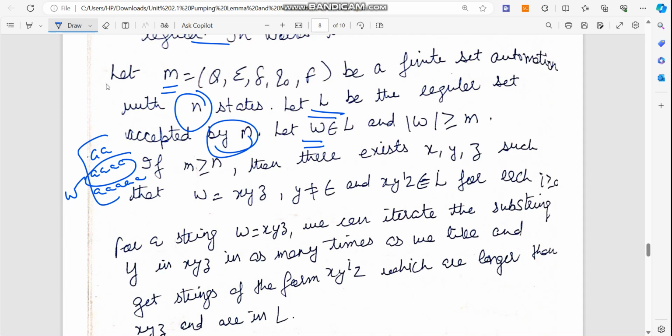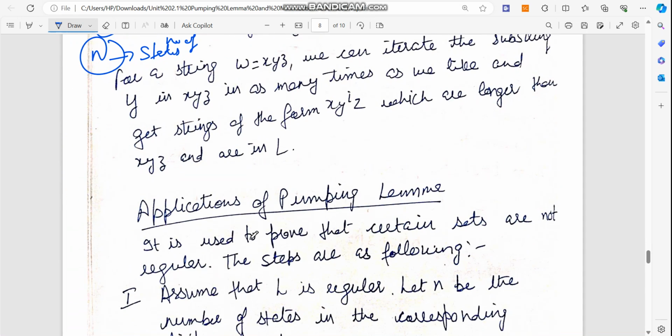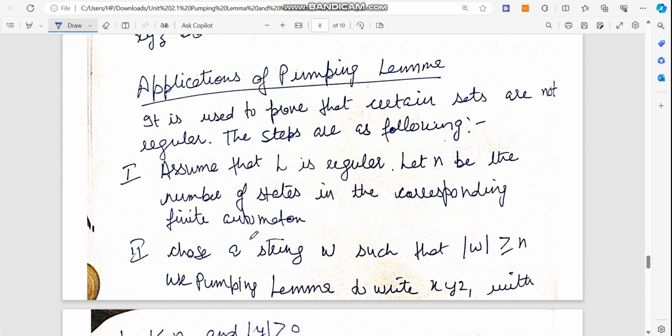So when we consider this, we say that the length of this string is greater than or equal to the total states, meaning the size of the machine should be smaller than the string. And we consider a value n, where n simply denotes the number of states in the pumping lemma machine. When we talk of pumping lemma, there are a few applications of it.